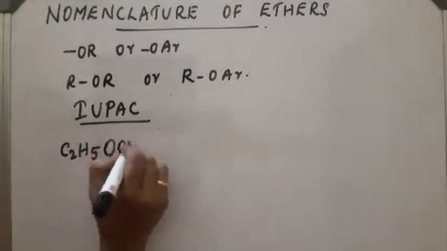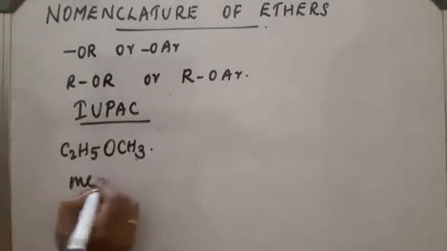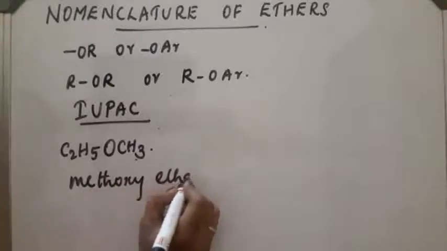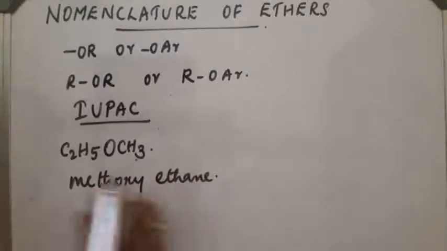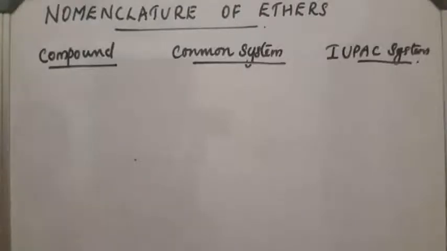The parent chain will be the higher group, so we write it as methoxyethane. The higher group is the parent chain and the methoxy group is the lower chain. Now let us discuss the names of some compounds.